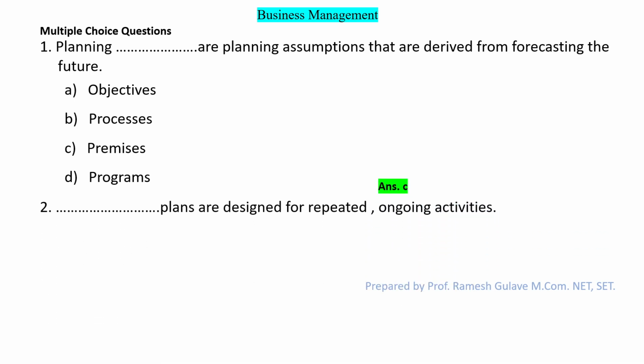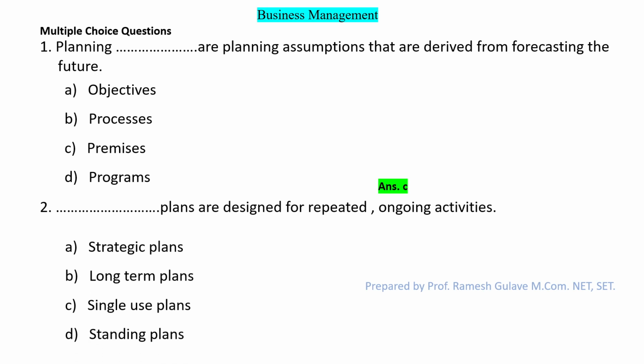Next question says dash plans are designed for repeated ongoing activities. So options are strategic plan, long-term plan, single-use plan, and standing plans. So see students, strategic plans are generally long-term plan. Long-term plans, again, they can be strategic plans. Single-use plans are for specific purpose, but standing plans are designed for repetitive and ongoing activities. So here option D is the right answer.